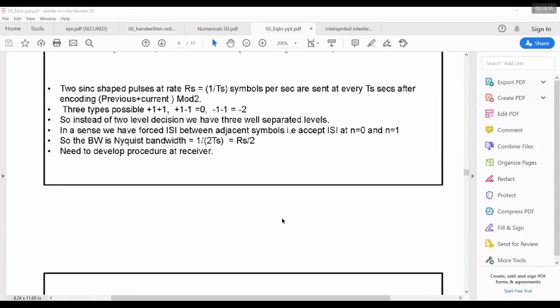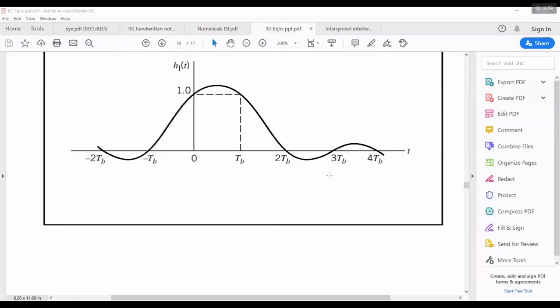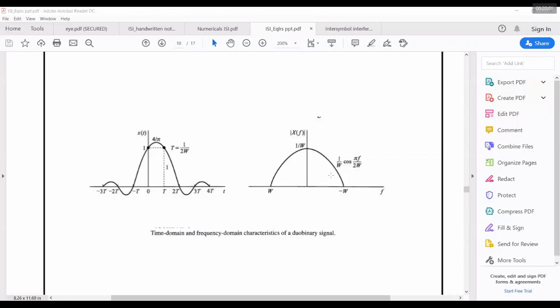In frequency domain, if you take it, it will be something like this. But this has got a problem. We solved the problem of raised cosine by going for duobinary pulse, that is spectral efficiency. We don't want to decrease the spectral efficiency. If you go for raised cosine from sinc, spectral efficiency decreases. Now in duobinary, we maintain spectral efficiency as 2 symbols per second per hertz by allowing the ISI in a controlled manner at the transmit side, so that at the receiver side, we can take care of the effect.